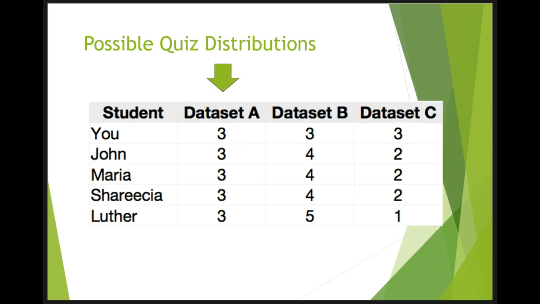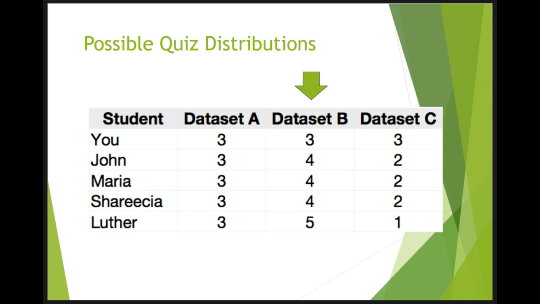In dataset A, everyone's score is 3. This puts your score at the exact center of the distribution. You can draw satisfaction from the fact that you did as well as everyone else, but of course it cuts both ways. Everyone else did just as well as you. Now consider the possibility that the scores are as described in dataset B. This is a disappointing outcome even though your score is no different than the one in dataset A. The problem is that the other 4 students had higher grades, putting yours below the center of the distribution. When comparing your score to others, you found you had the lowest score of the group.